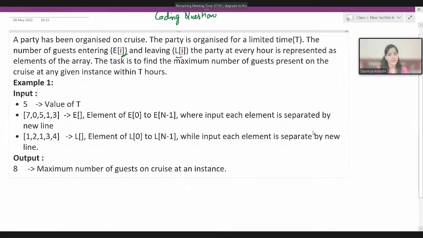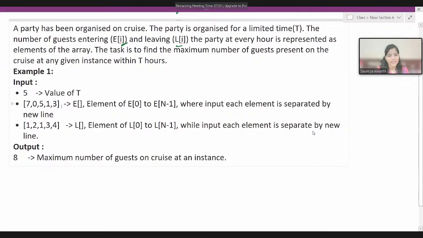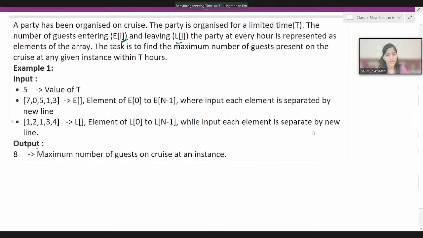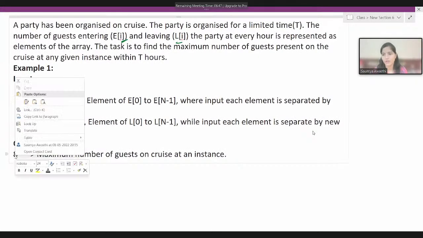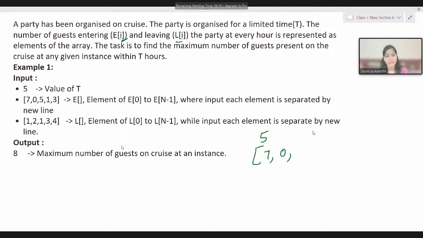So input given to us is 5. 5 is the hours, 5 hours we do have, right? And these are the array elements that we are having. So this array E is representing what? Entering, and this L is representing what? Leaving. So let's understand how we are getting the output as 8. Then you can tell me the logic that we can use for solving this problem. So 5, then 7, 0, 5, 1, 3. 1, 2, 1, 3, 4.